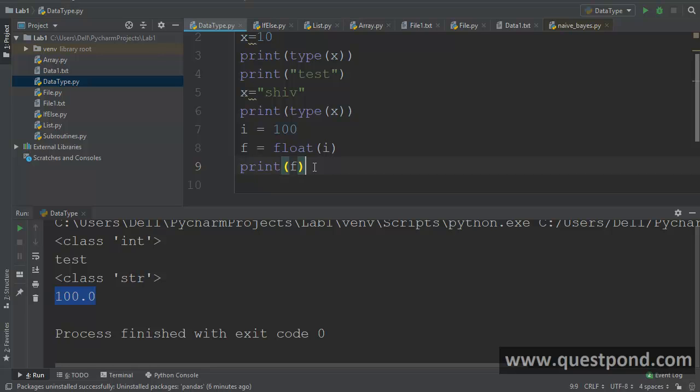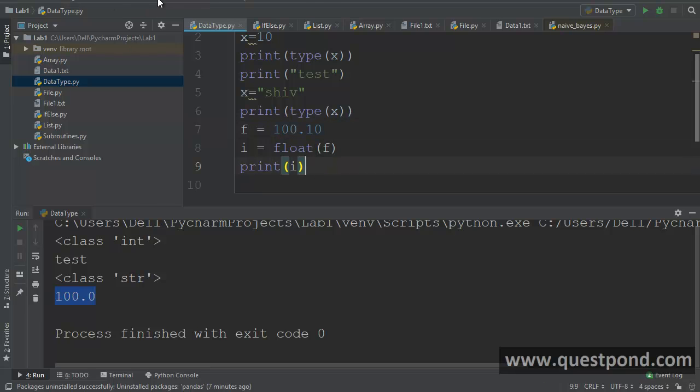Now, one of the things you need to understand when you're doing casting is that it is possible to have a loss of data. For instance, what if this was a float? Let us say this was 100.10. Assume that this was a float, and you are casting from a float to an integer, right? You can see I've just changed the variables. Now the float value is 100.10, and I'm trying to cast it from a float to an integer. So it will actually exclude these decimals.